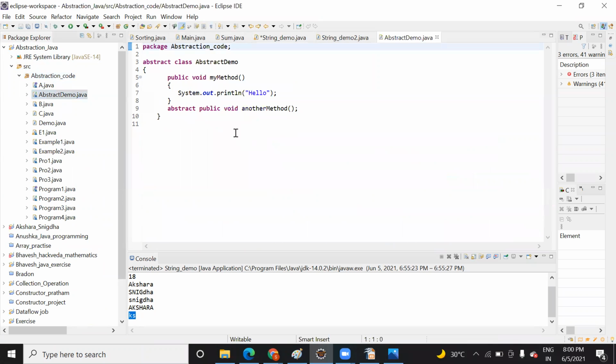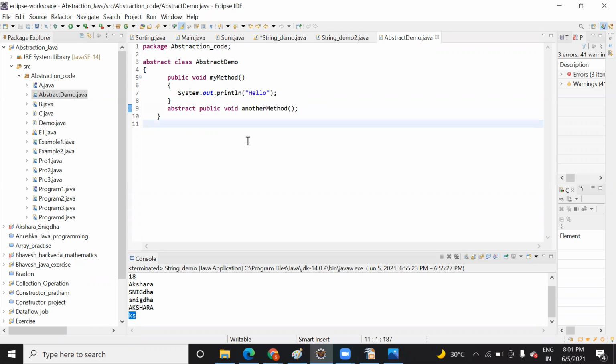Okay, so just like this here, in this abstract, what do you mean by this abstraction? Abstraction means that when you use the keyword abstract with any method name, that method will become secure, and to that method we provide a body in the child class. When I inherit this class, I will provide a body to this method.